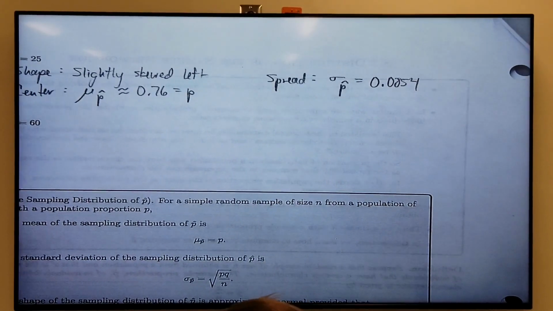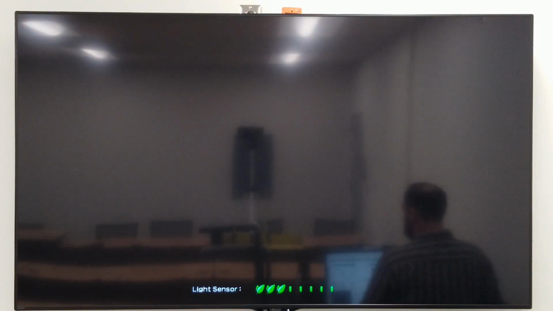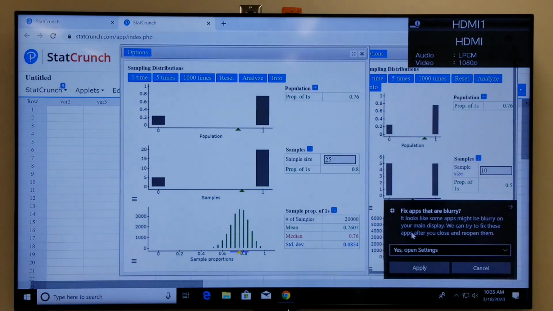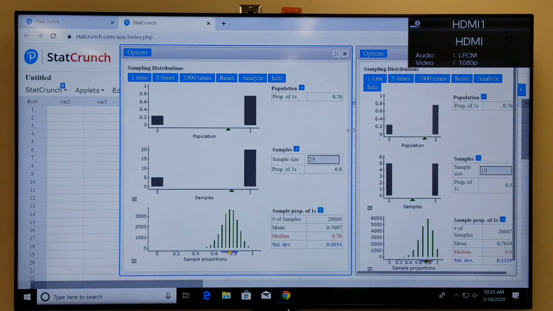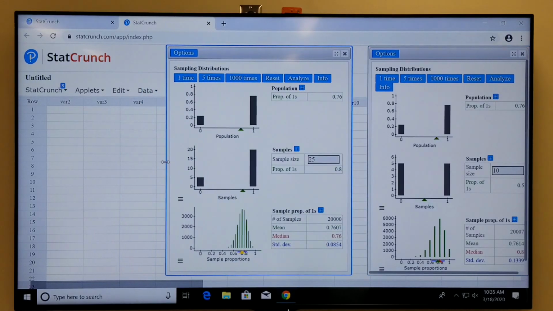Okay, well, one more simulation. Let's do this again now. Now we have samples of size 60. Okay, so I'm going to try to squeeze them all in here so that we can compare and contrast them.